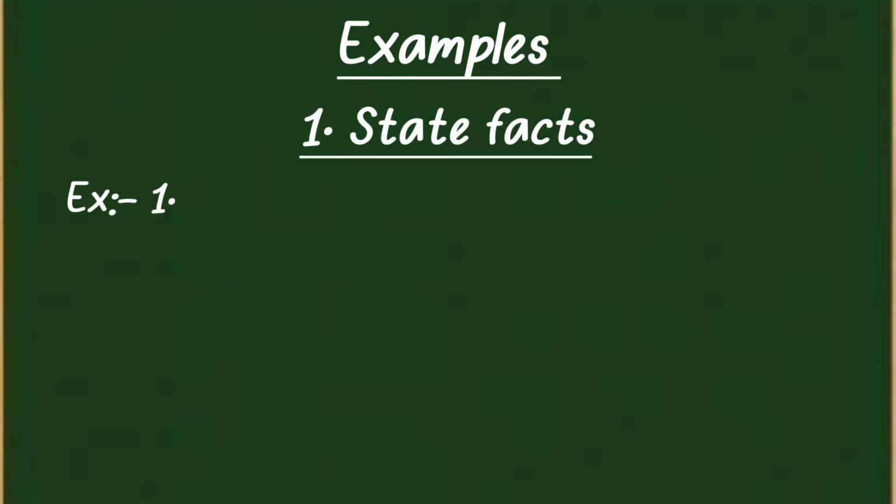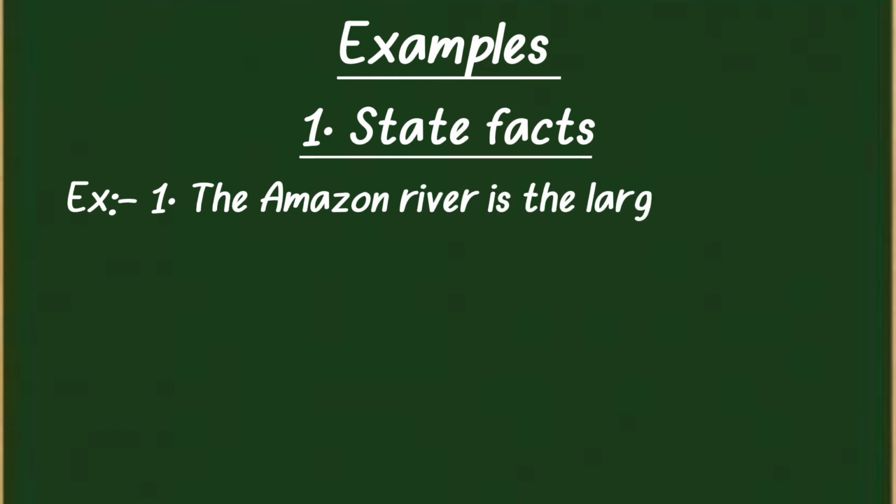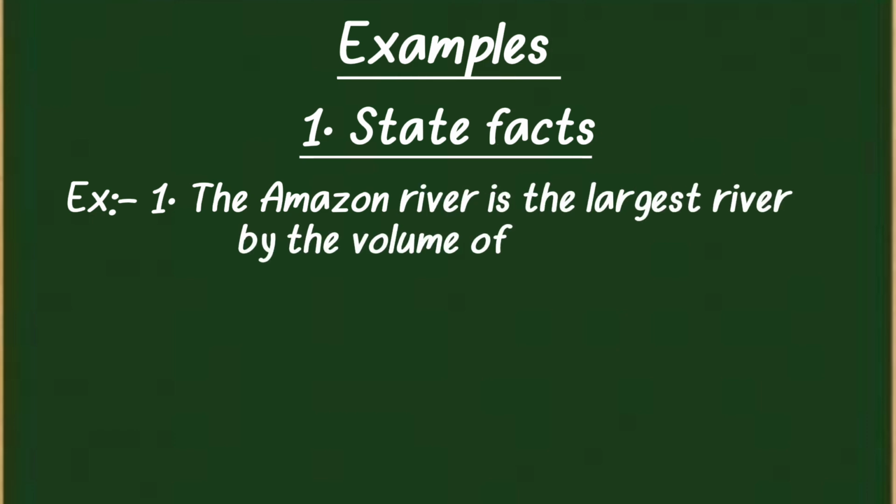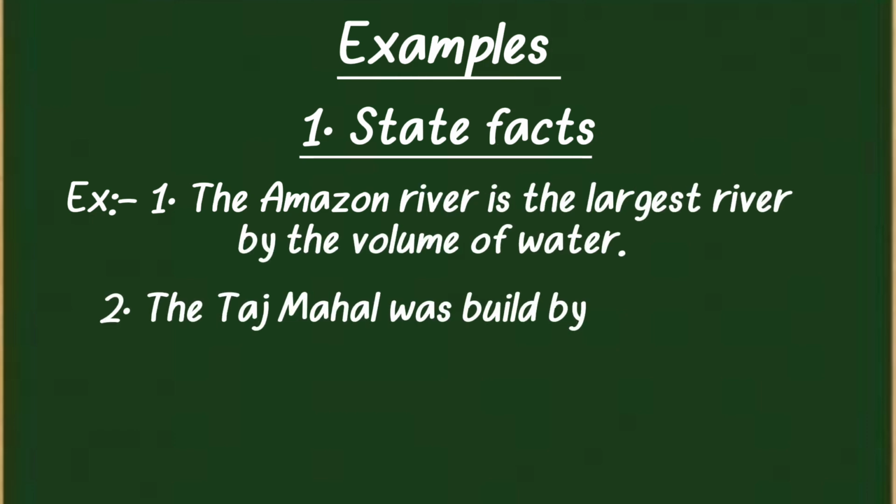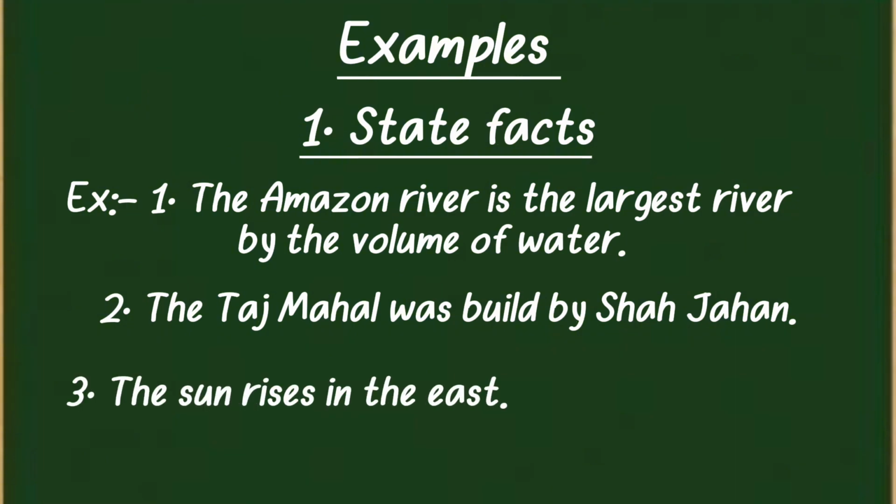For example, the Amazon River is the largest river by the volume of water. The Taj Mahal was built by Shah Jahan. The sun rises in the east. These are examples of assertive sentences which state facts.